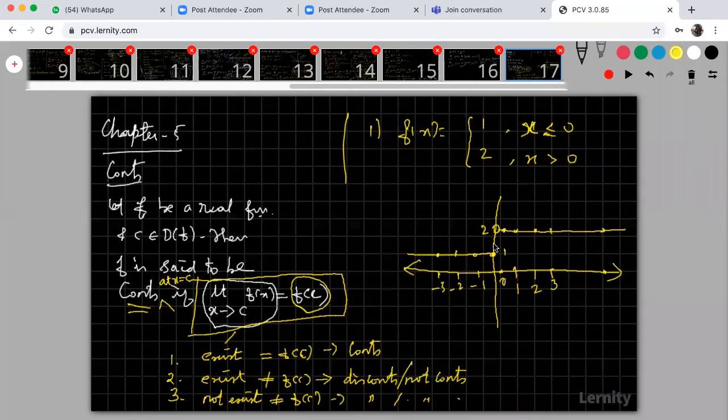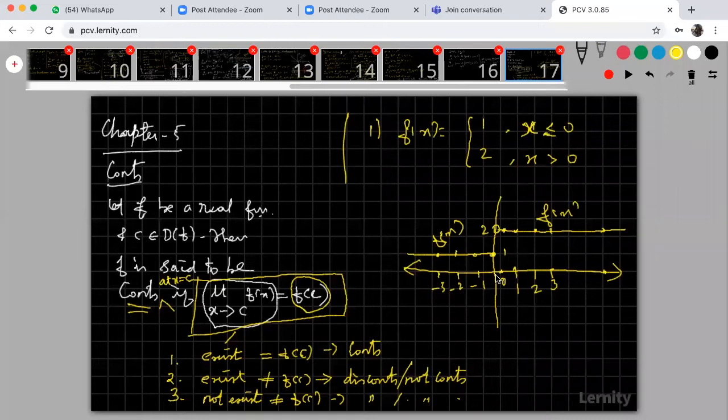Okay, so therefore this is my f of x. And this is also my f of x for x less than 0. Okay, but look at that. Here the graph is continuous. Look at that, the graph is continuous without any breaking. Here also the graph is continuous without any breaking.